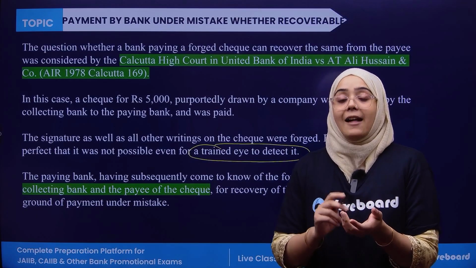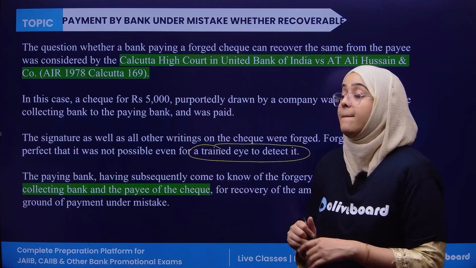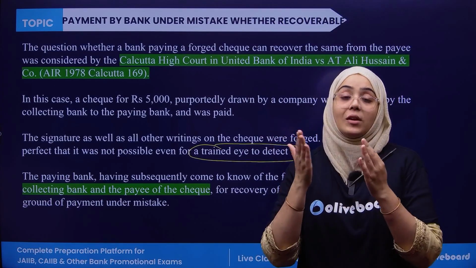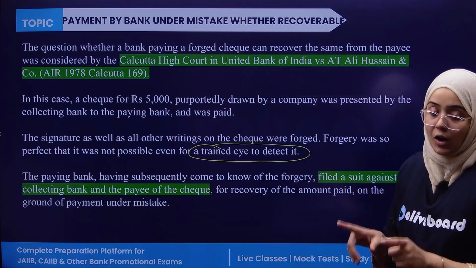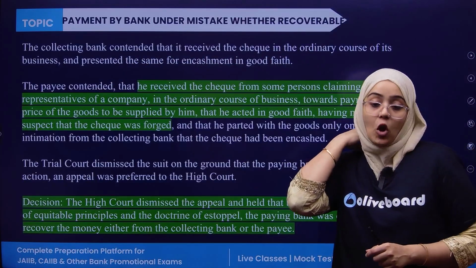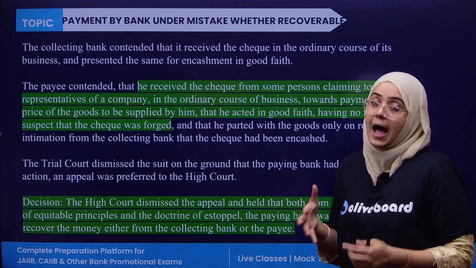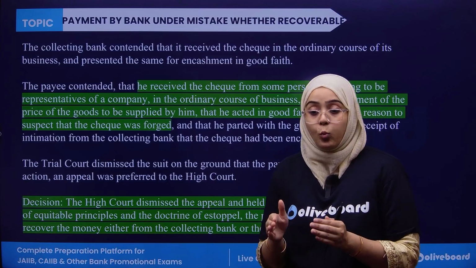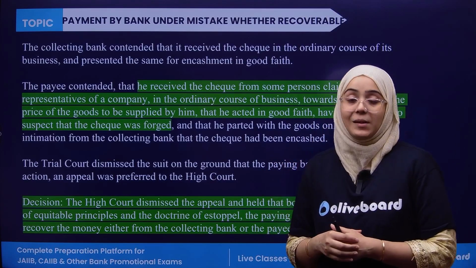Now the paying bank has filed a suit against the collecting bank as well as the payee of the check, means the one who received the payment, that you have to return the payment to me. Why? Because the payment was done by mistake. Now what is the rule in this case? See, if we talk about the decision, the collecting bank says that I have collected this check in good faith and within business hours or in the ordinary course of business.